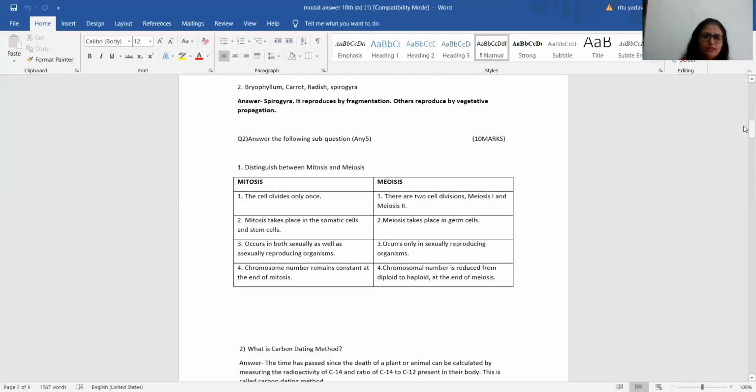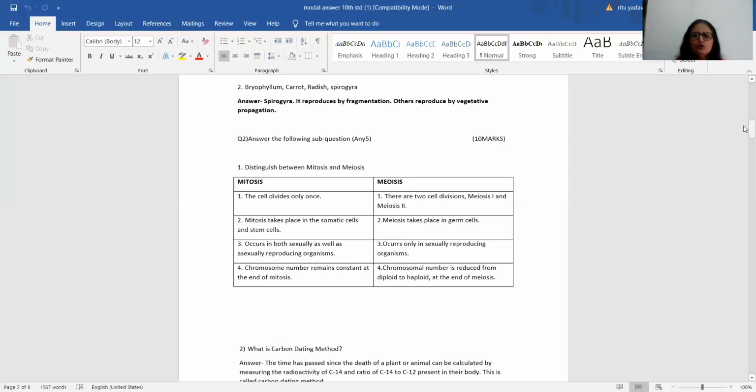Third point, mitosis occurs in both sexually as well as asexually reproducing organisms. Yes, students, we have seen the different examples when we were studying about the asexual mode of reproduction. And meiosis occurs only in sexually reproducing organisms, which means higher organisms. Fourth point, in mitosis, chromosome number remains constant at the end of mitosis. You all know mitosis is also known as equational division because it maintains the chromosome number.